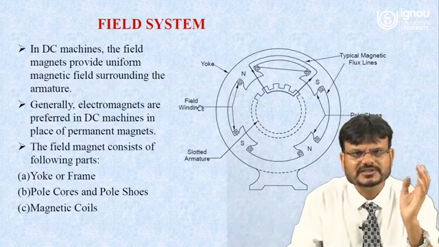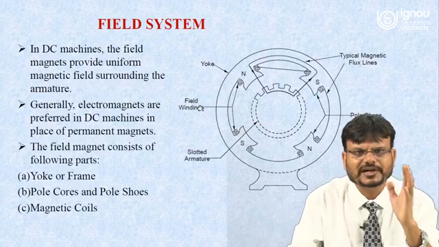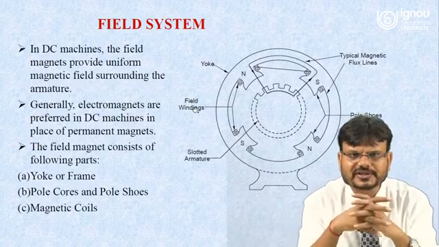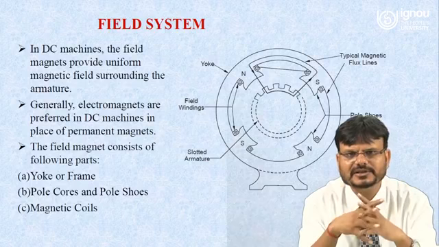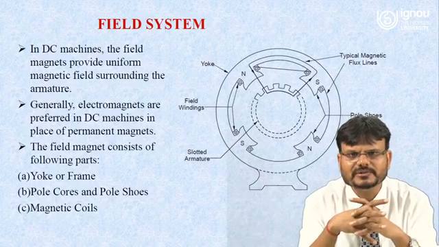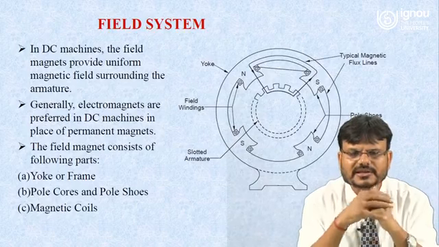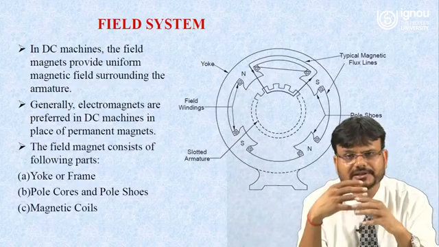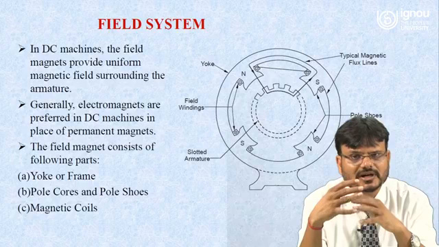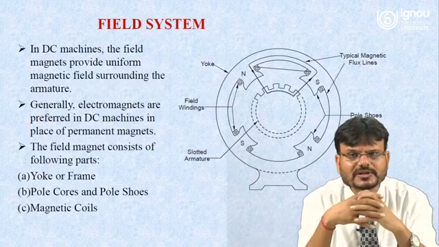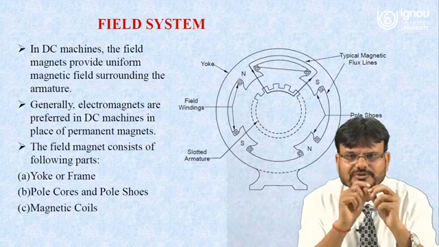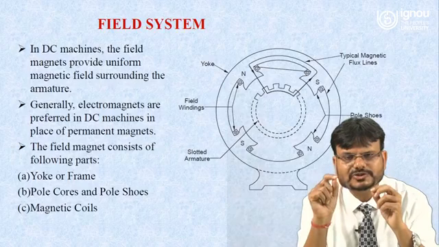In a DC machine the field magnet provides a uniform magnetic field surrounding the armature. Generally electromagnets are preferred in DC machines in place of permanent magnets. Why are electromagnets preferred? Because with the help of an electromagnet you can produce a more powerful electromagnetic field, because the induced EMF is directly proportional to the flux.